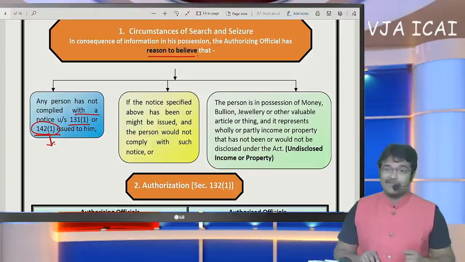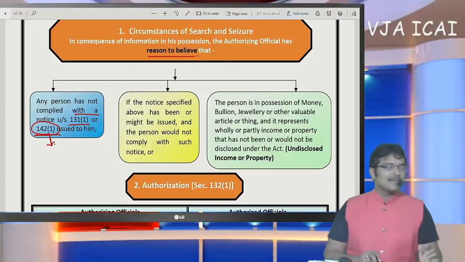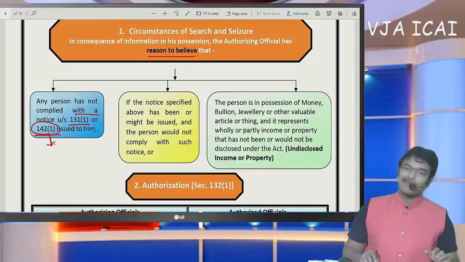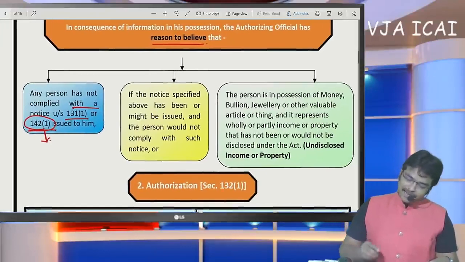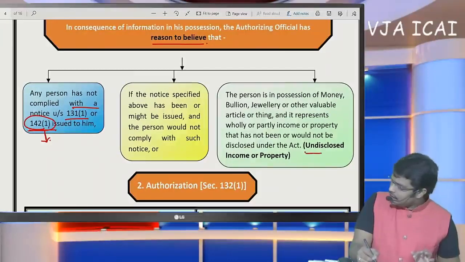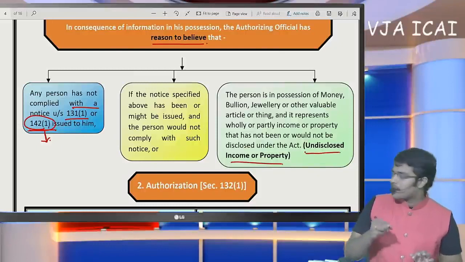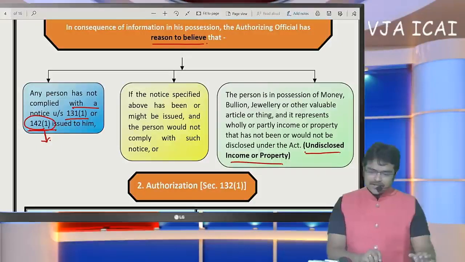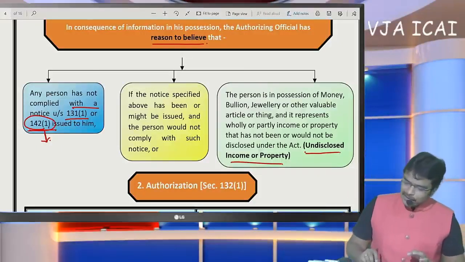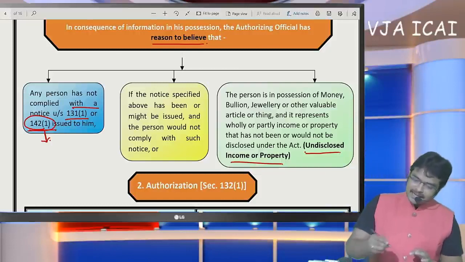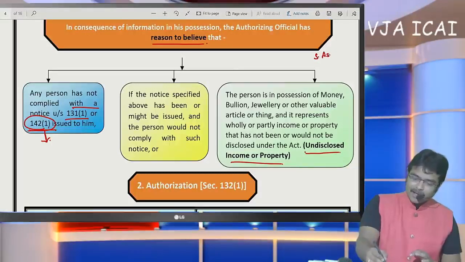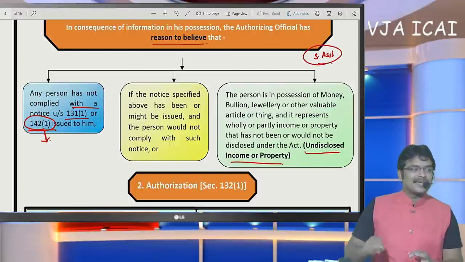I am not saying that they shall compulsorily come for such assessment. There is a chance of coming to such assessment is the conclusion I am giving you. And the main thing to be noticed is, generally if they have undisclosed income or properties, then such assessment shall be made. How much undisclosed income should exist?